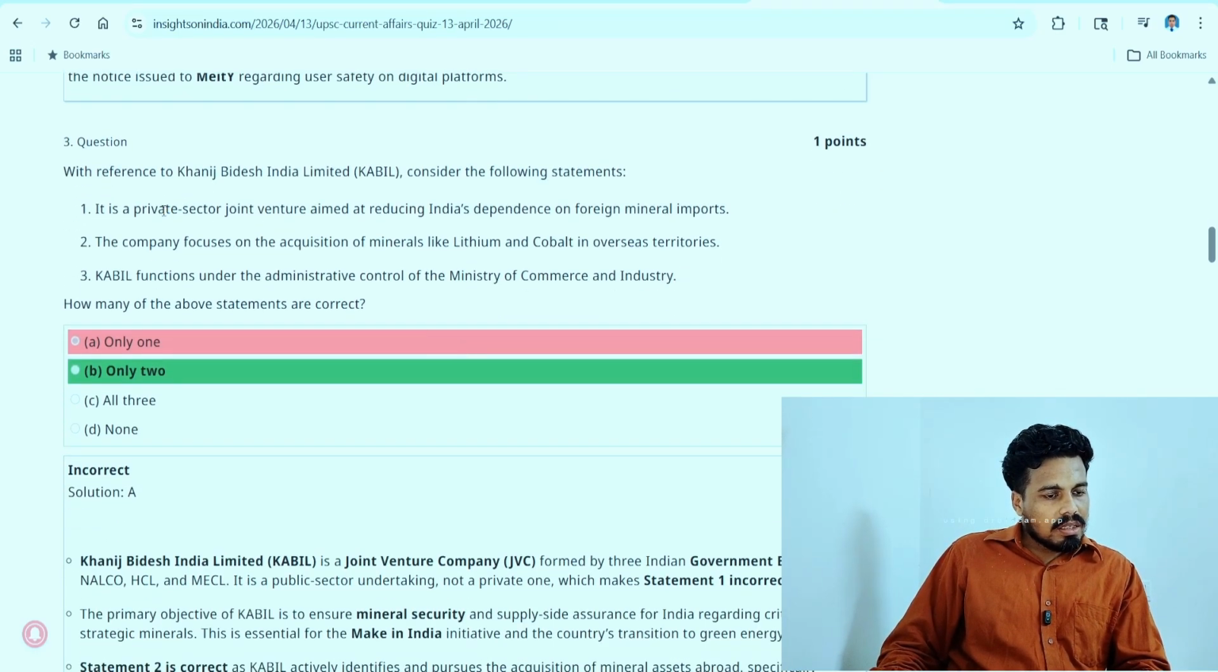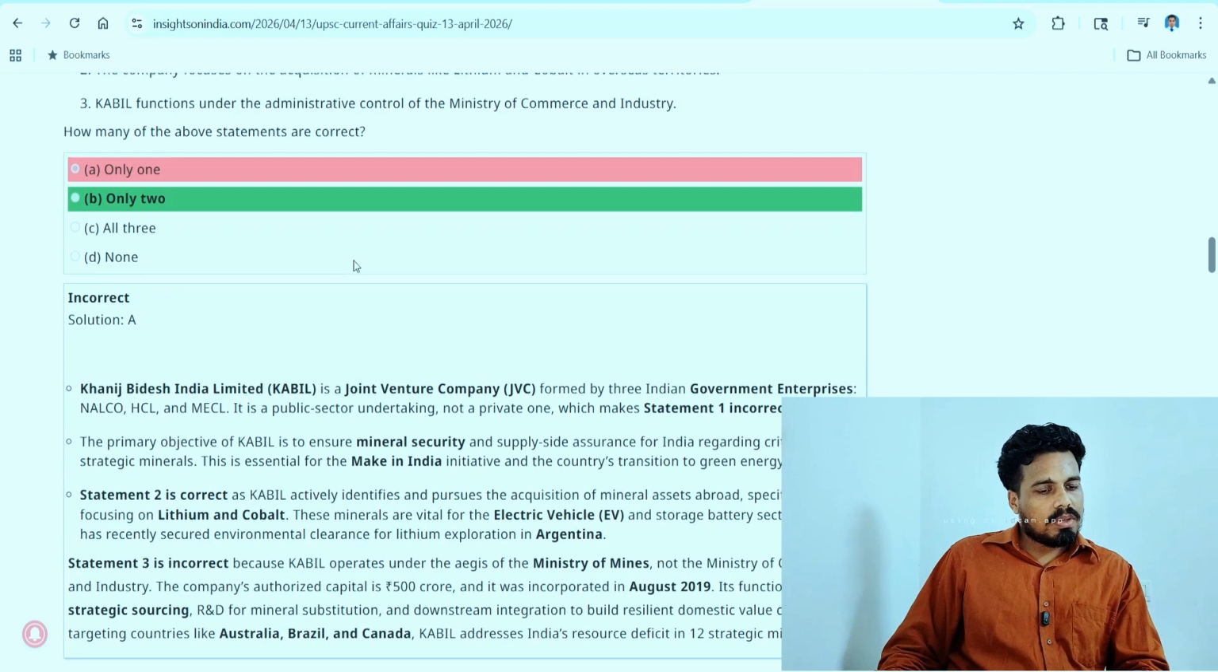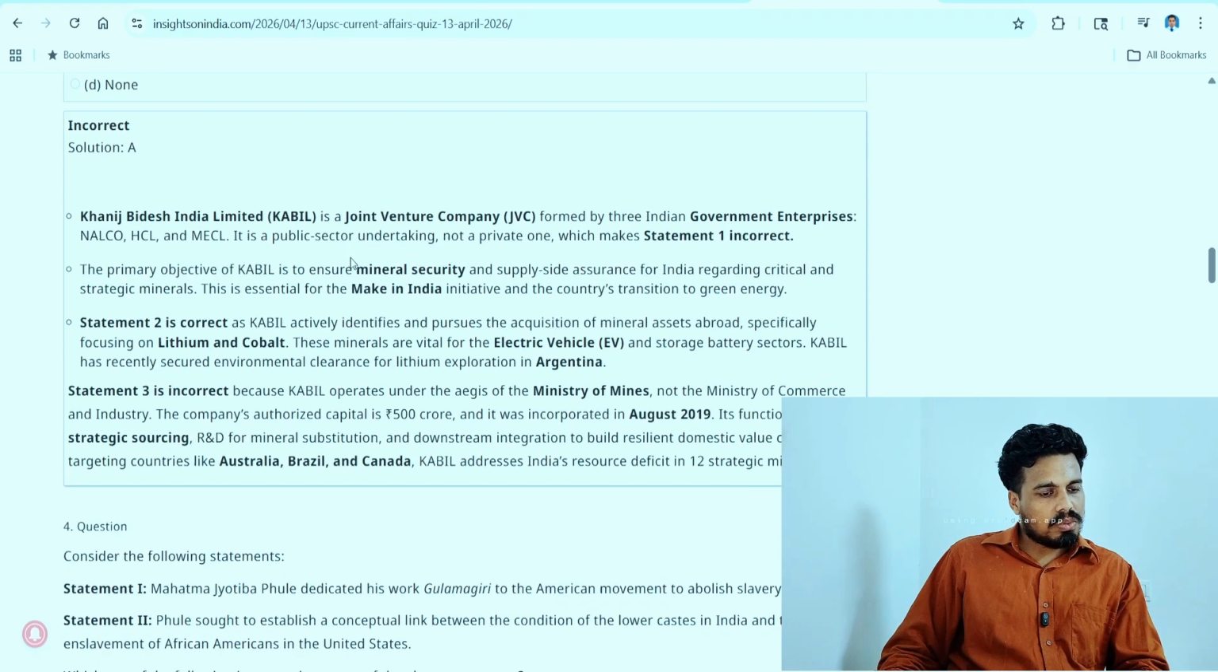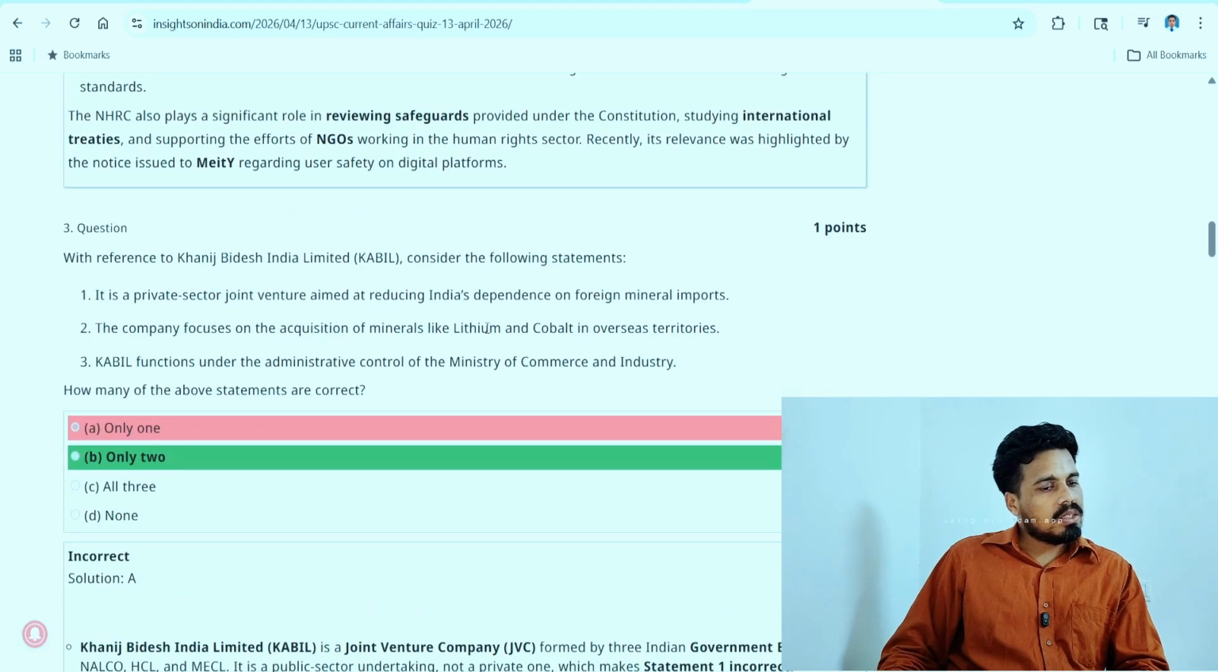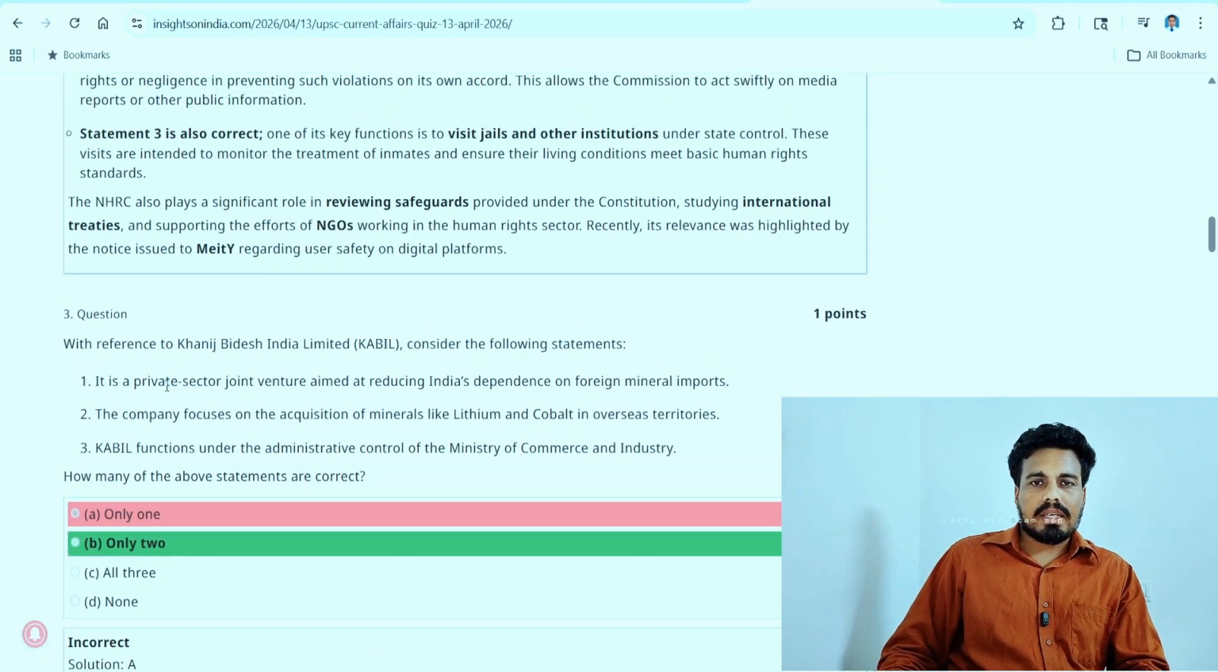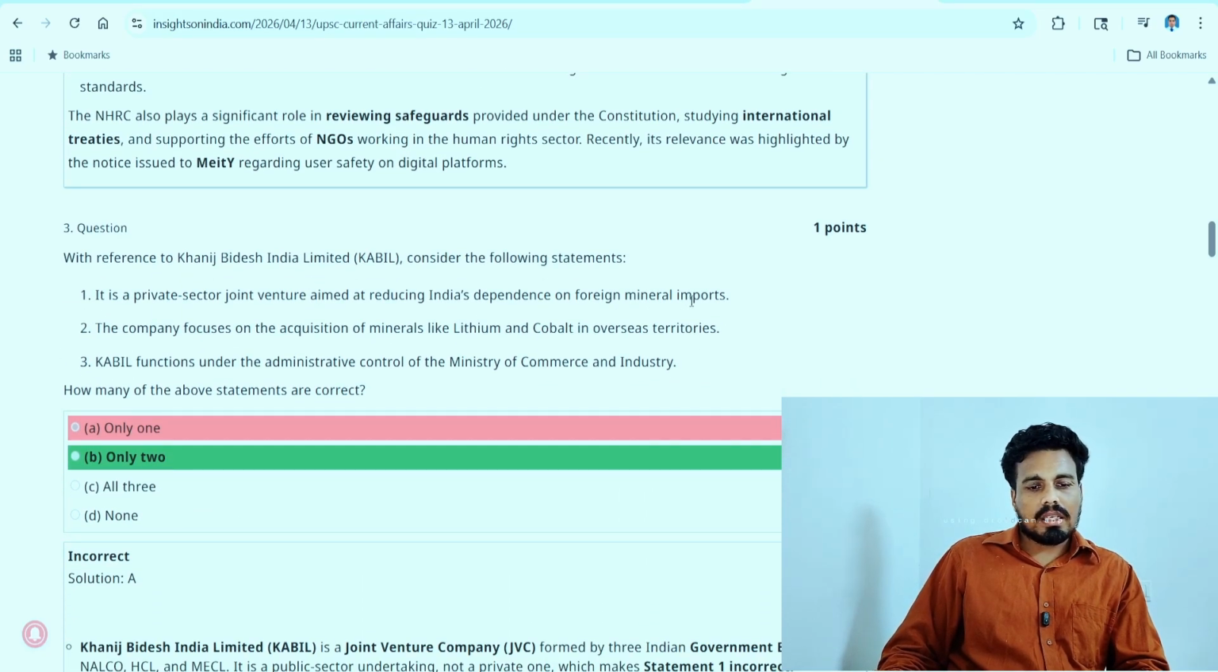We marked private, this one is correct. We marked 2 and 3 as incorrect. So what is the correct answer here? Only 2. So 2 is correct, 3 is incorrect, but 1 is also correct. So our first analysis was right. That is, statement 1 is correct. Private sector is finding more roles in the government related responsibilities.